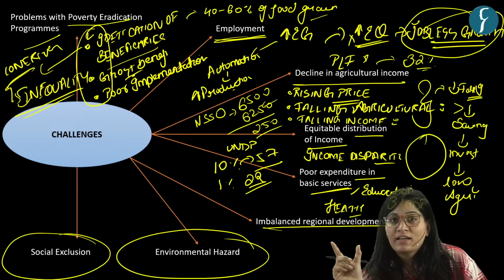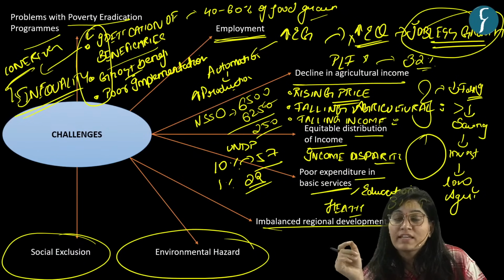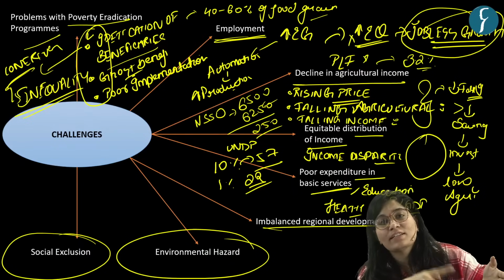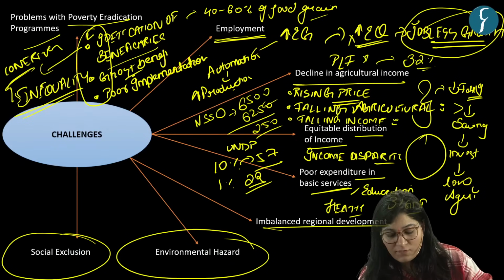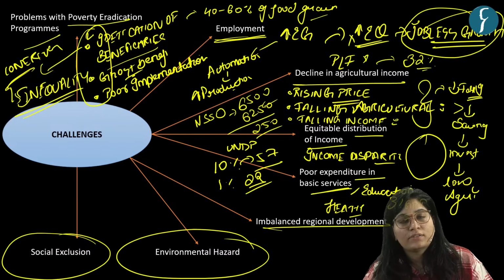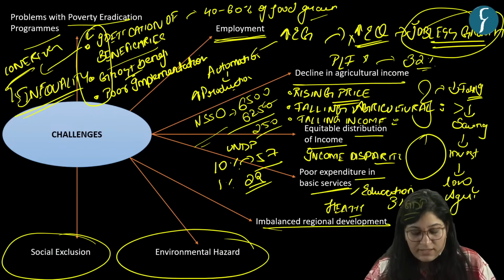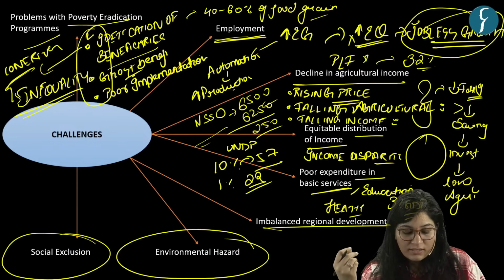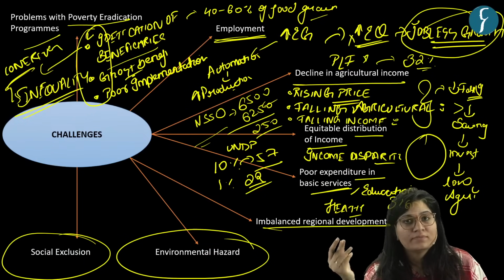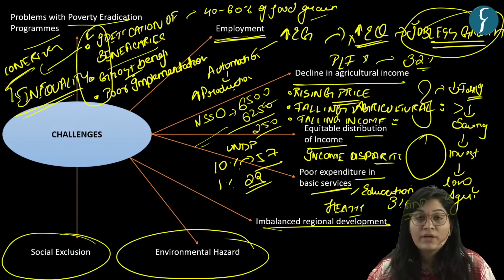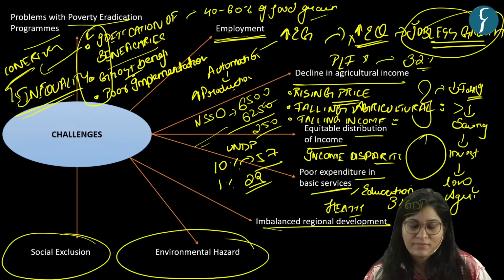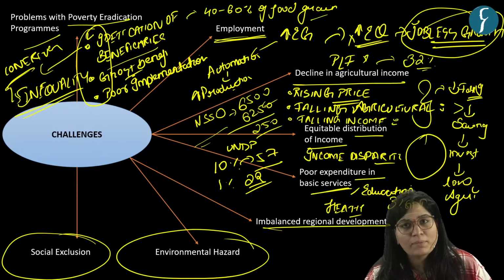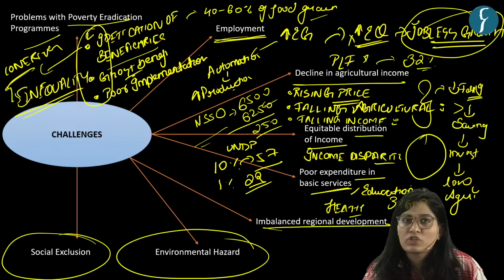We have a lack of proper equitable distribution of income that leads to income disparity. And we well substantiated that point with the UNDP report that 10% holds 57% of the national income and 1% holds 22%. So, stark differences there. Then we have poor expenditure in health and education. Then we have imbalanced regional development, and underdeveloped pockets in developed states, which is a cause of concern, or it gives rise to social tension also.